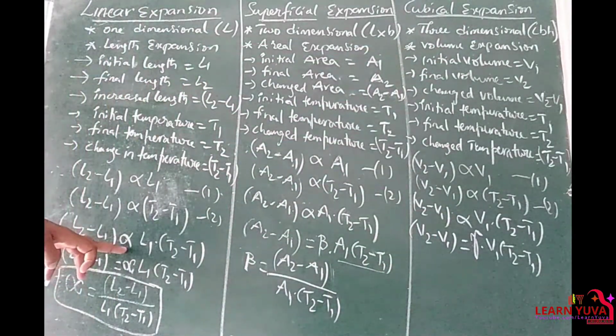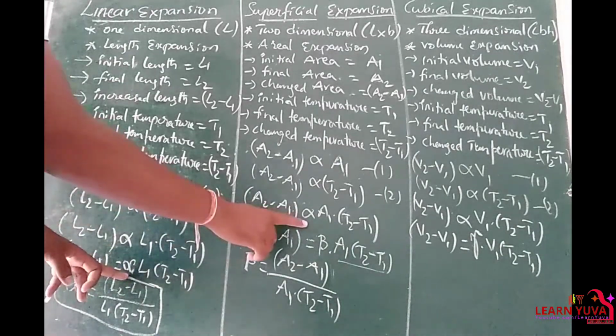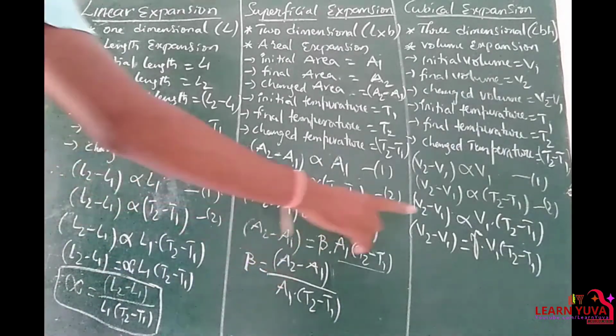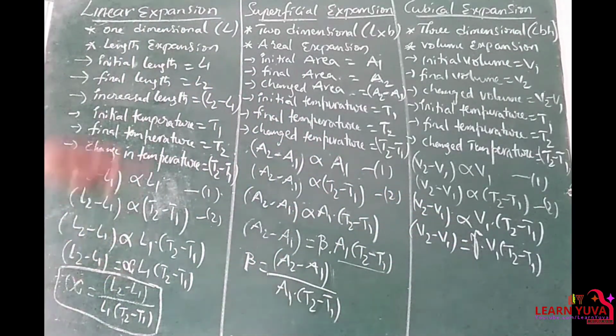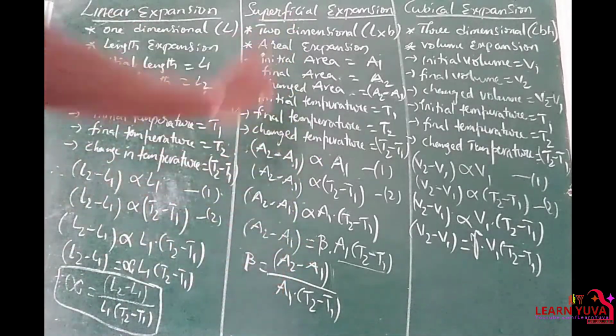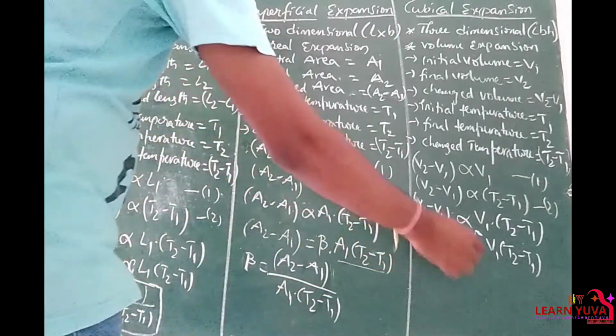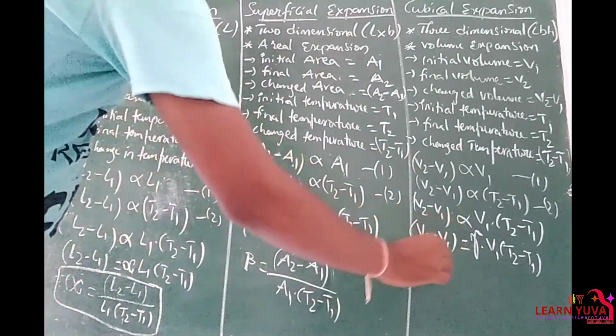Here, replacing the direct proportionality with alpha, beta, and gamma. Alpha is the coefficient of linear expansion. Beta is the coefficient of superficial expansion. Gamma is the coefficient of cubical expansion. So here I am writing that equation for gamma.